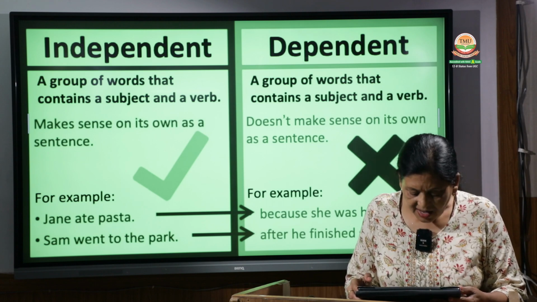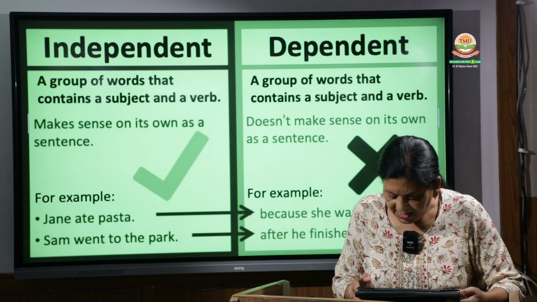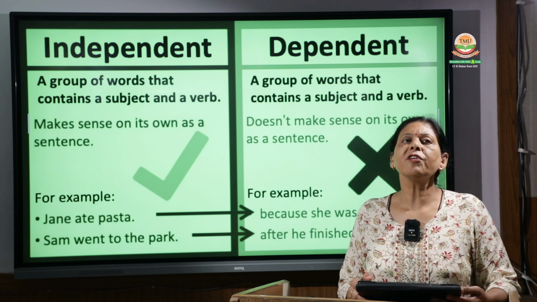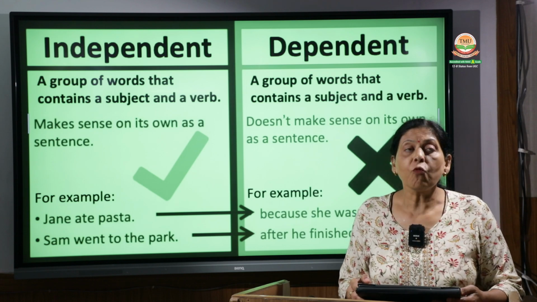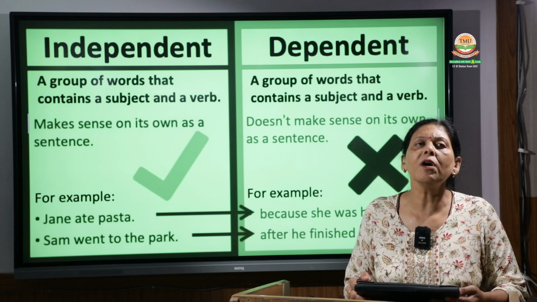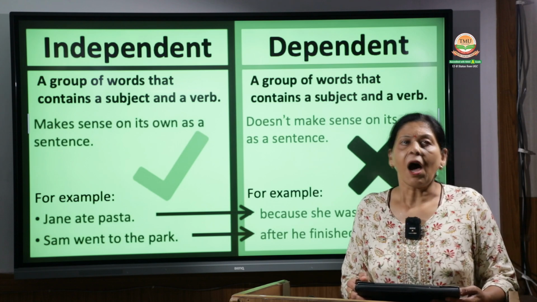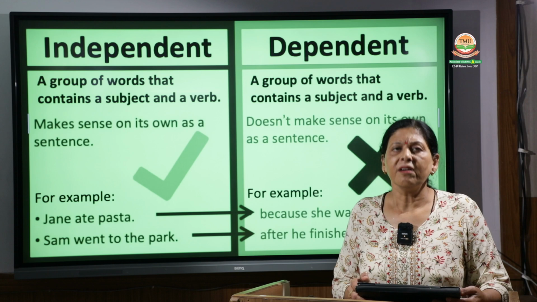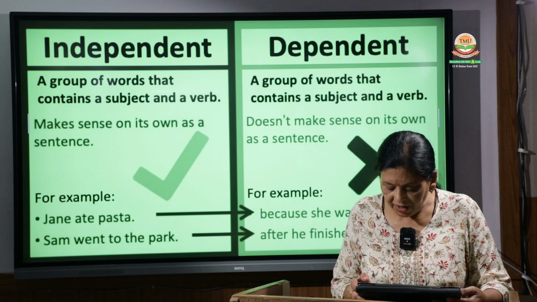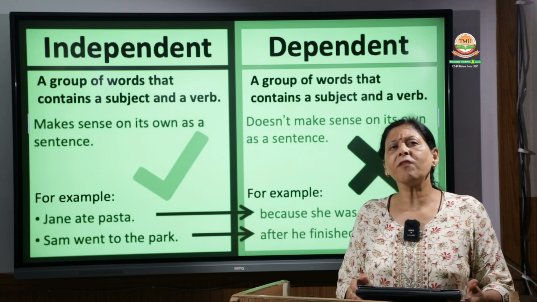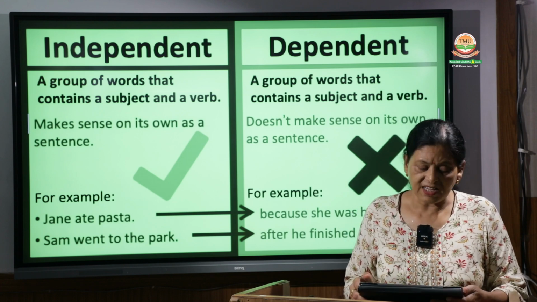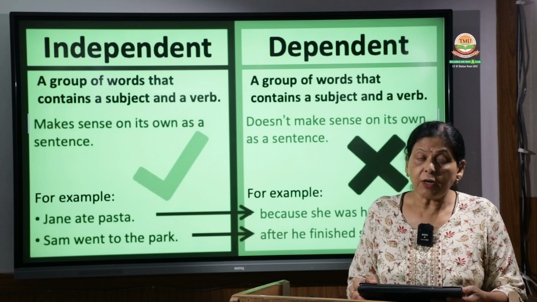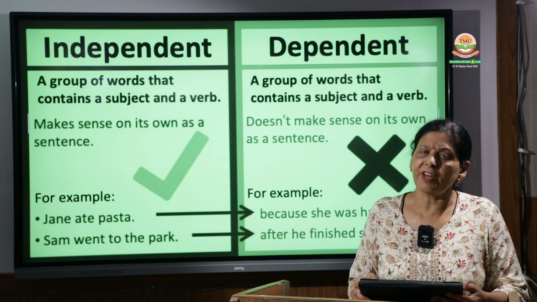Then the second example is "Sam went to the park." Sam went to the park after he finished school. "Sam went to the park" is one sentence. "After he finished school": so what did he do after he finished school? That is not complete sense. So: Sam went to the park after he finished school.